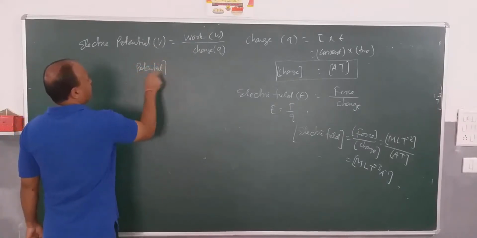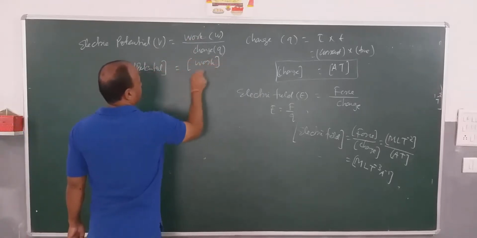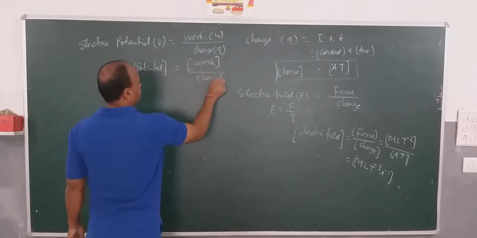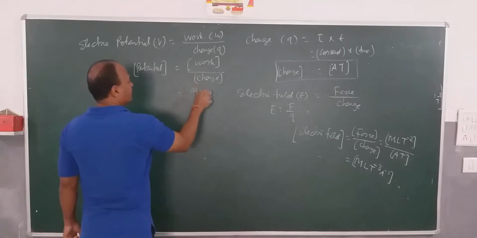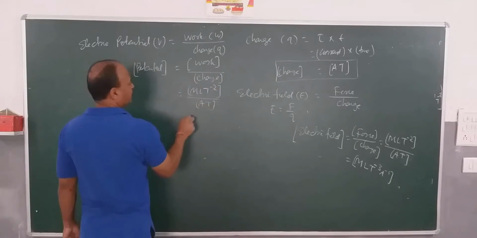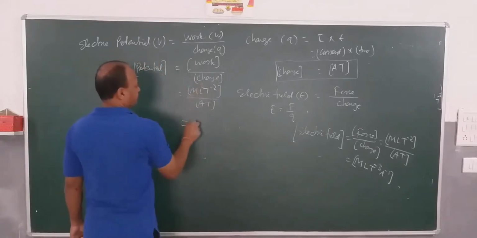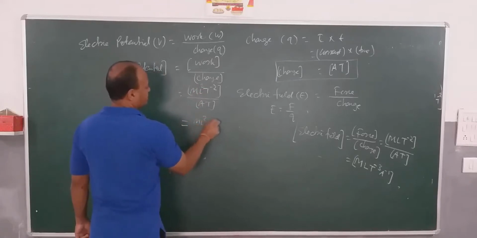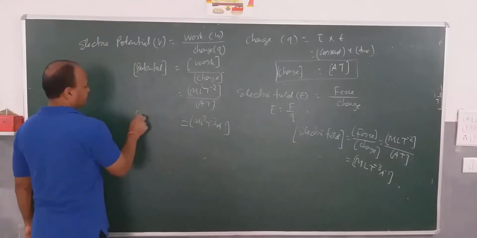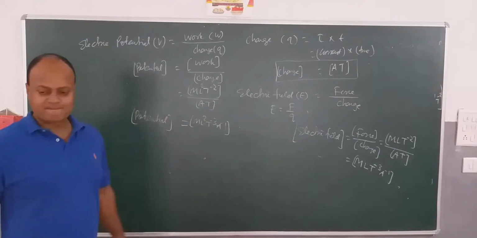So potential will be the dimensional formula for work divided by the dimensional formula for charge, and you know that work is M L square T to the power minus 2, charge is A into T, so we get M L square T to the power minus 3 A to the power minus 1. So this is electric potential.